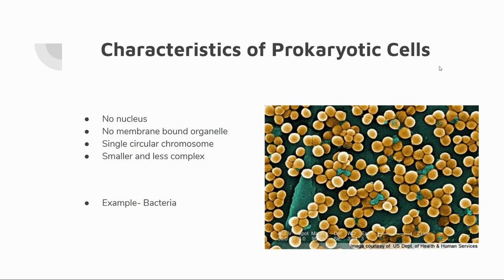So some characteristics, and some we've already talked about: no nucleus, no membrane-bound organelles, have a single circular chromosome, and these cells are typically smaller and less complex. The best example of these is bacteria.